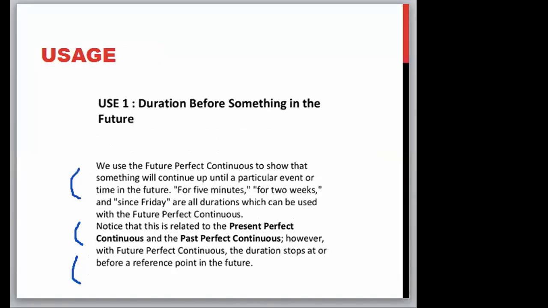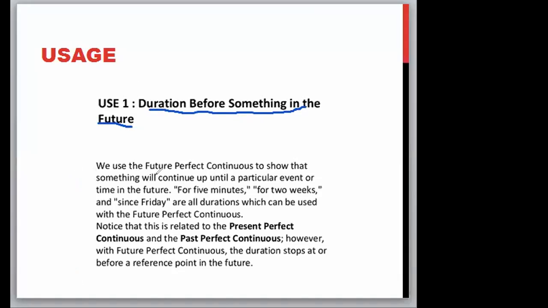Now, when do we use the future perfect continuous? That is important. There are two basic uses. The first one is to show a duration before something in the future. We use the future perfect continuous to show that something will continue up until a particular event or time in the future. For 5 minutes, for 2 weeks, and since Friday are all durations which can be used with the future perfect continuous.